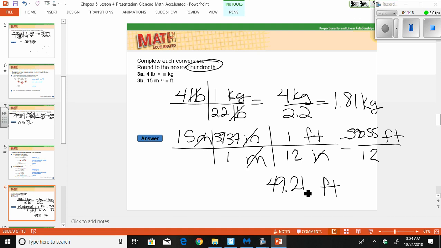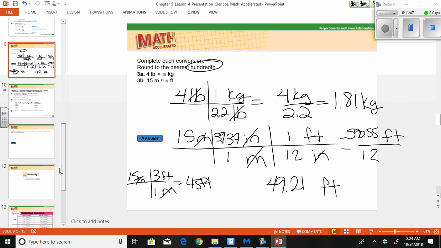Now, a lot of times we've heard that a meter is about 3 feet, kind of like a yard, but as you can tell, it's not. So we could have tried 15 meters and then 1 meter to 3 feet. We would have gotten 45 feet, okay? But that's not correct. We need to use our correct conversions here. So make sure you're paying attention. And sometimes you have to do 2 conversions to get the right answer.